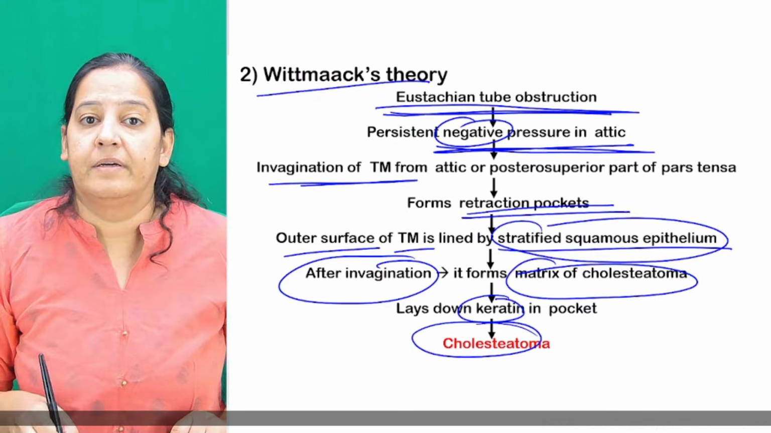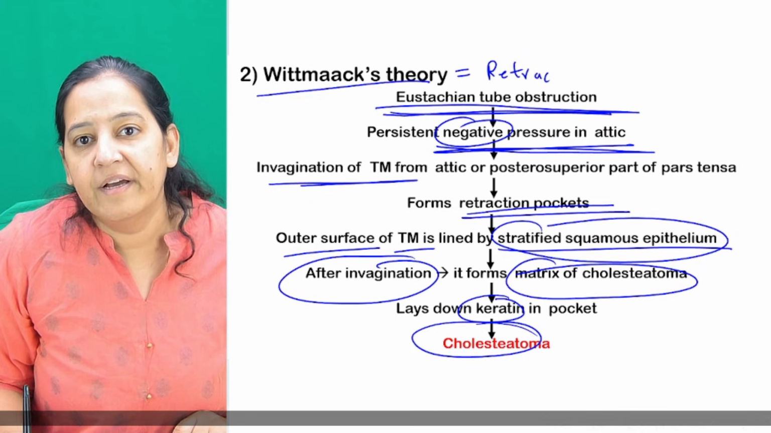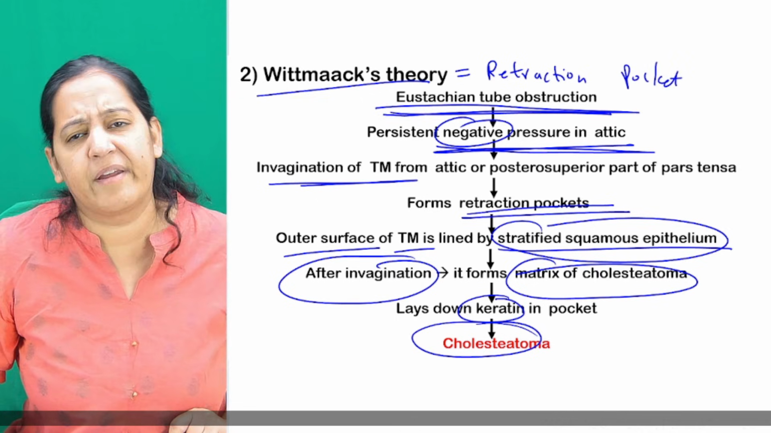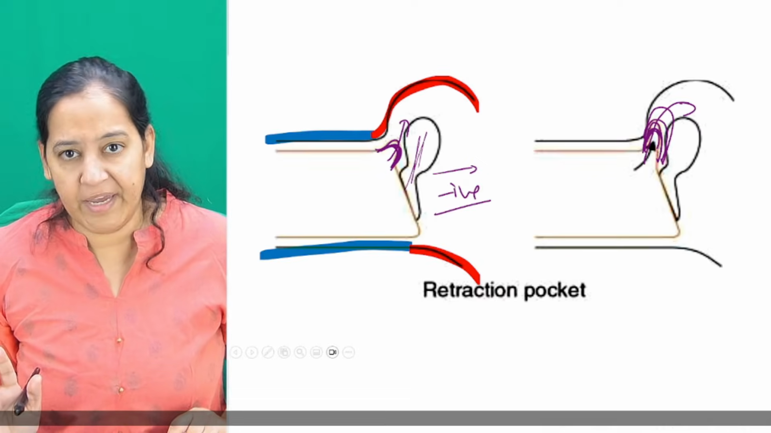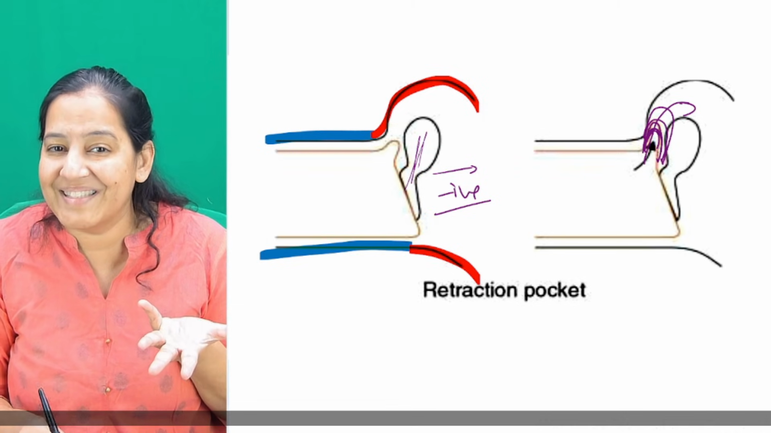So the Wittmann theory is also known by another name, the retraction pocket theory. Because here in the tympanic membrane, retraction pockets are formed, it is known as the retraction pocket theory. Okay, so this is how. And via the retraction pocket, how squamous epithelium goes inside, you got it.